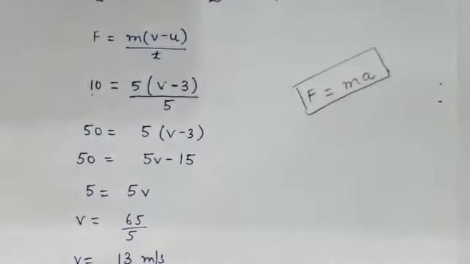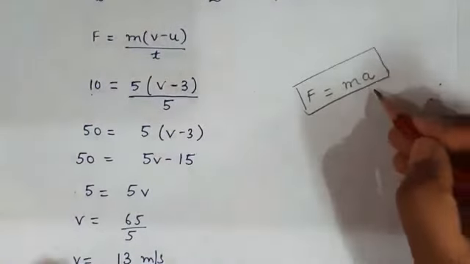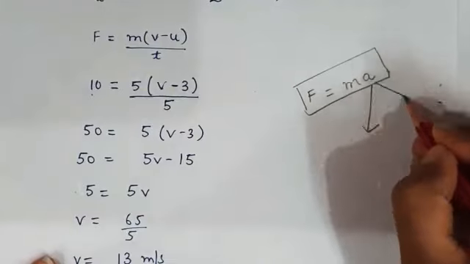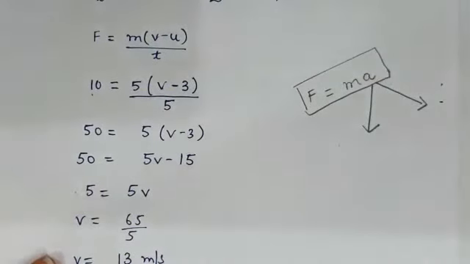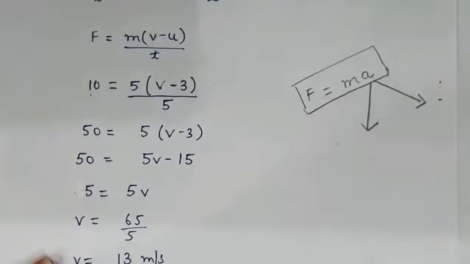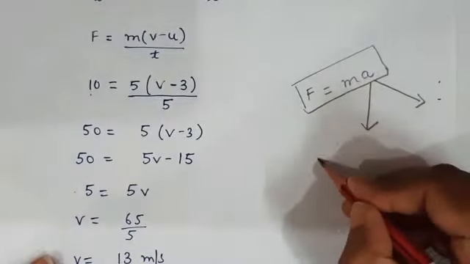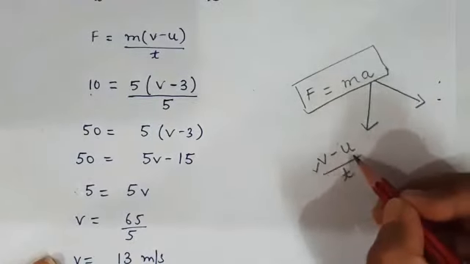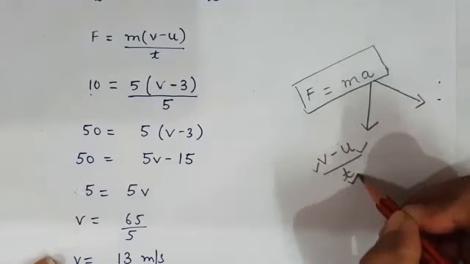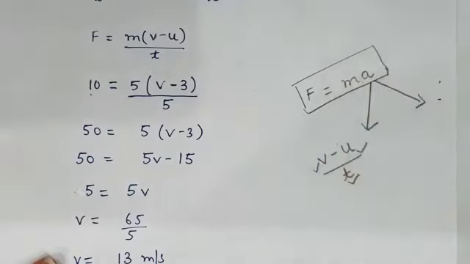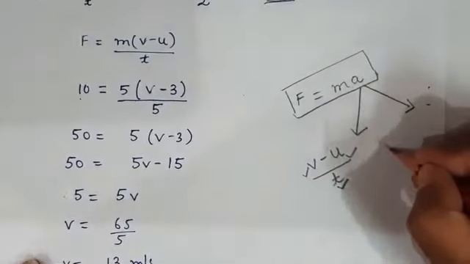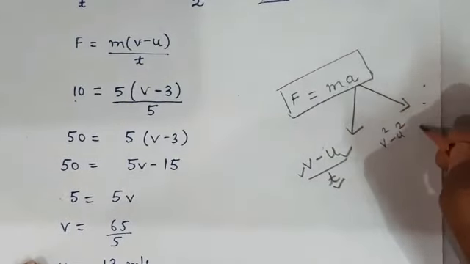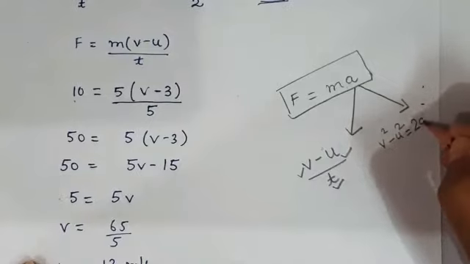One more thing, students. You know this formula: force is equal to ma. So this acceleration can be calculated by two formulas, according to whatever quantity is given in the question. The first formula is a equal to v minus u upon t. If final velocity v, initial velocity u and time period t are given, you can calculate a. And the second formula is v square minus u square is equal to 2as.